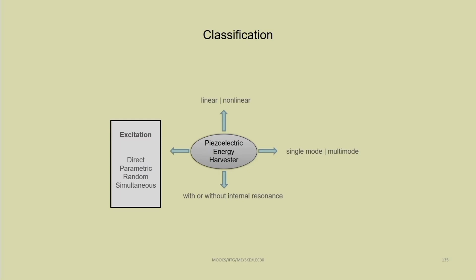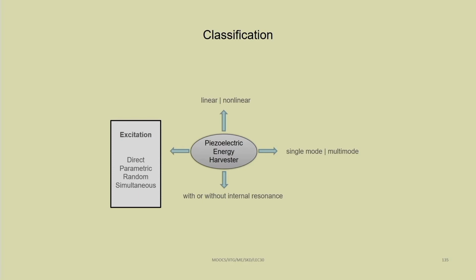Generally, when you are taking this as a continuous system, for analysis purposes it can be converted to a single mode or multi mode, like what we have seen previously when we considered internal resonance conditions.